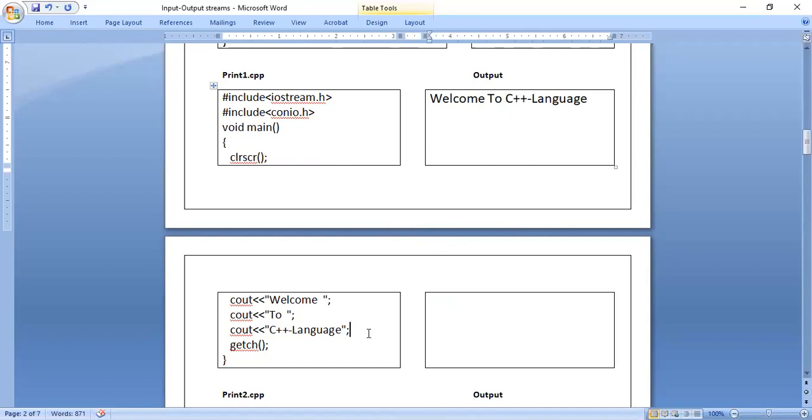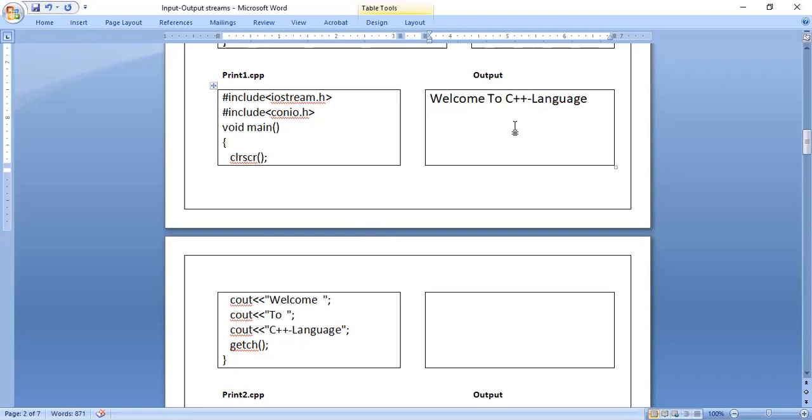That means it doesn't matter how many cout statements you use in the program, in addition to the message string, one more thing should be used. That is either the \n or the manipulator called endl. If you use either \n or endl, then in the output you can expect the messages in separate lines. But here I have not used either endl or \n. So if you look, the words welcome to C++ appear in a single line.